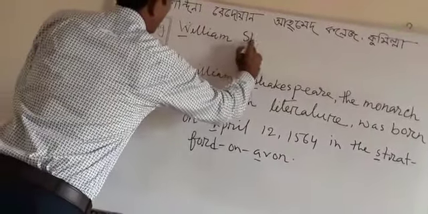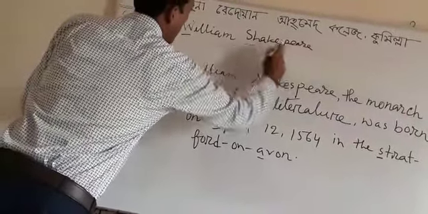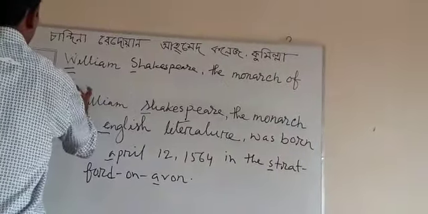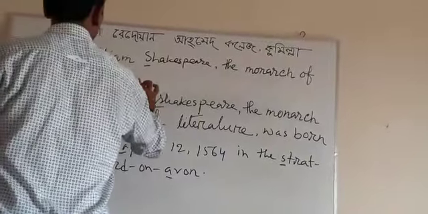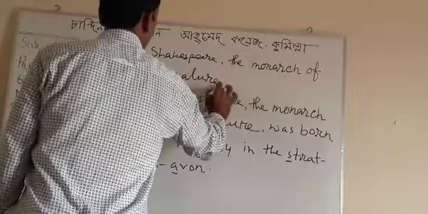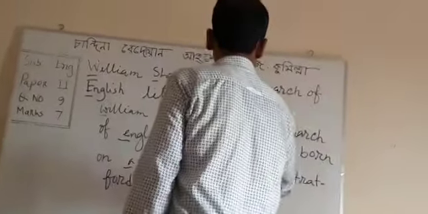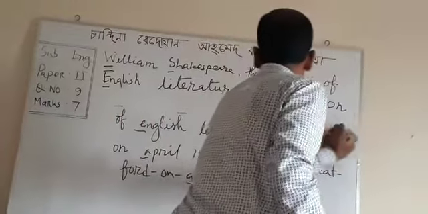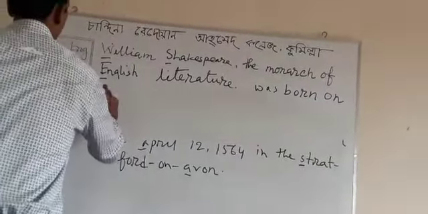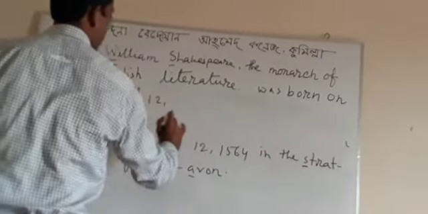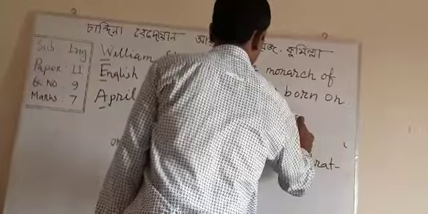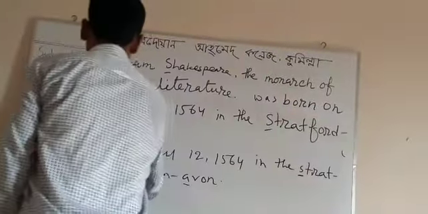William Shakespeare, the monarch of English literature, was born on April 12, 1564 in the Stratford on Avon.